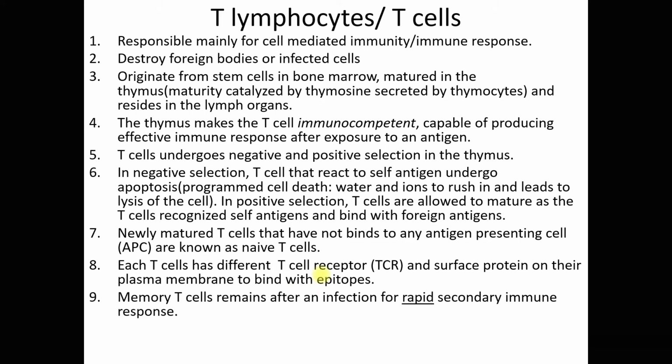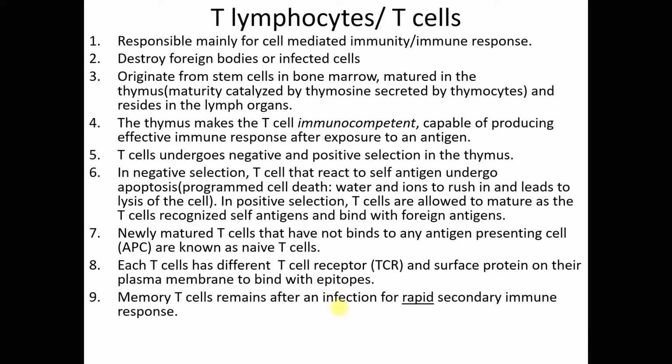Memory T cells, alright, memory T cells remain after an infection for rapid secondary immune response. So after a primary immune response, T cells will generate memory T cells. The purpose of memory T cells is so that the T cell remembers the antigen, or pathogen, in that primary immune response.